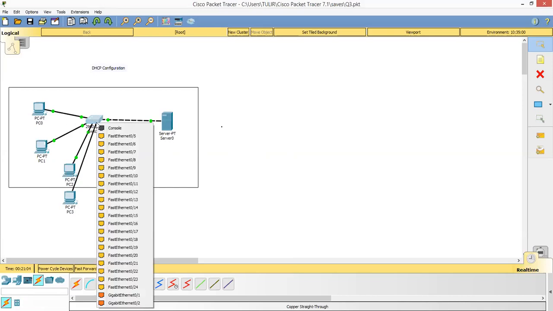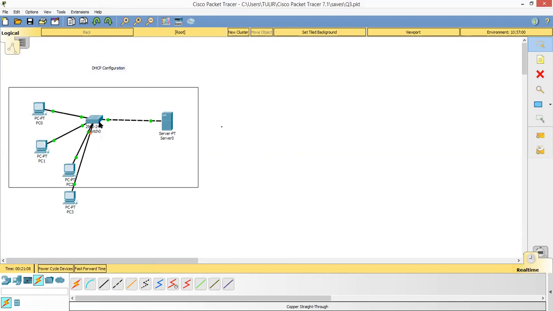Now in the switch, the first port has to be attached to the server. Now the port number 5 is available. So switch port number 0 is attached to the server. Port number 1 is attached to PC0. Port number 2 with another PC. Port number 3, port number 4 and so on. So always port number 0 of the switch will be attached to the server over here.